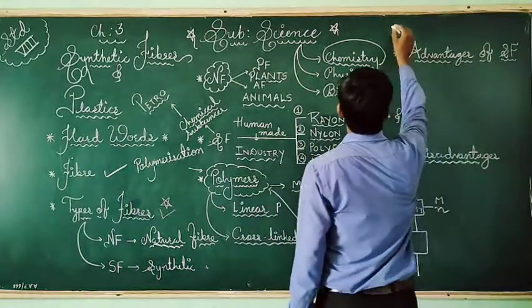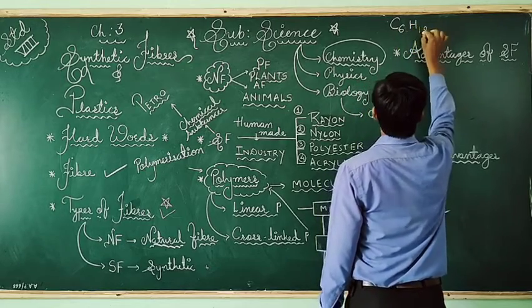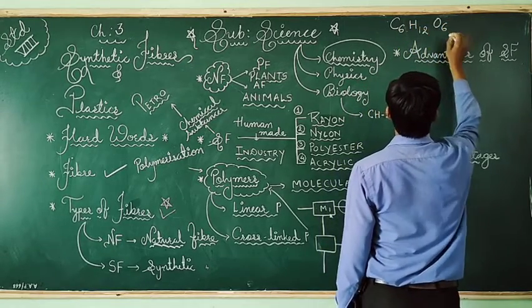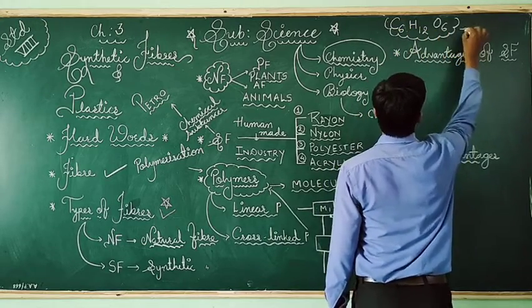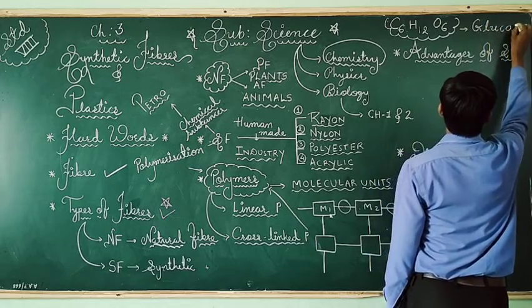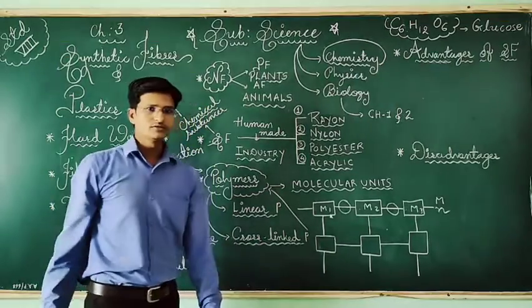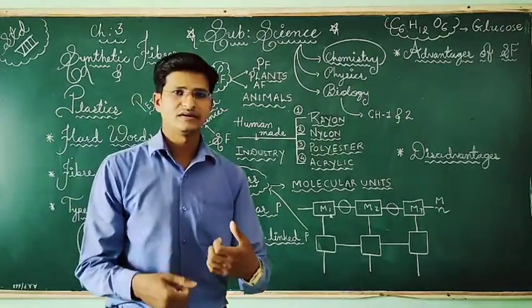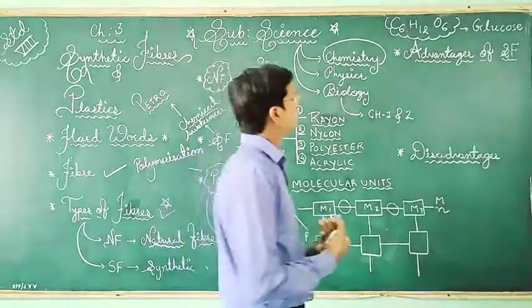So the glucose formula, you know, is C6H12O6. This is the glucose. Okay, so all the glucose molecules join in the polymer chain.